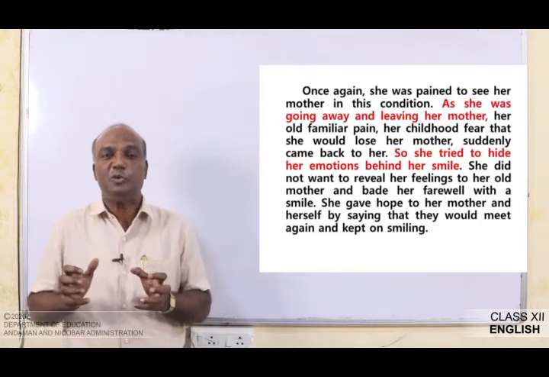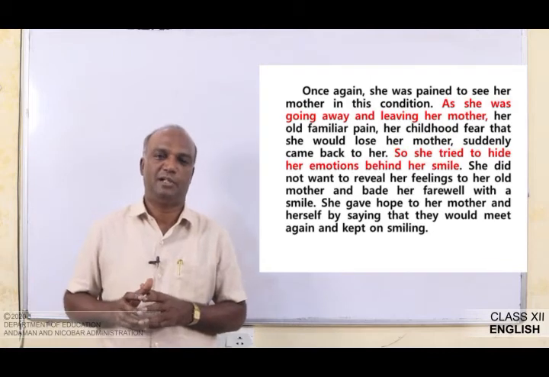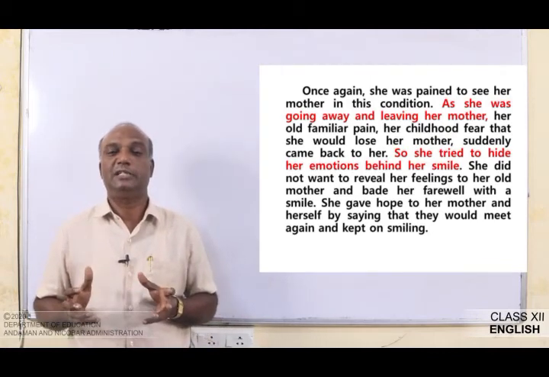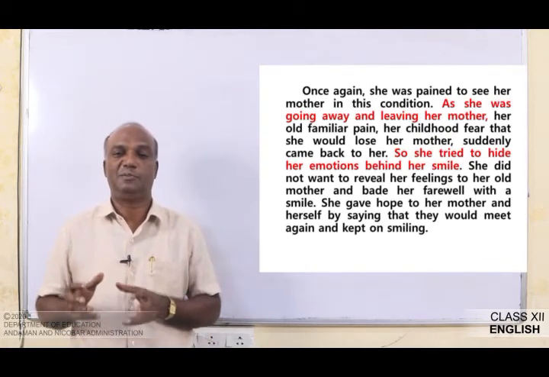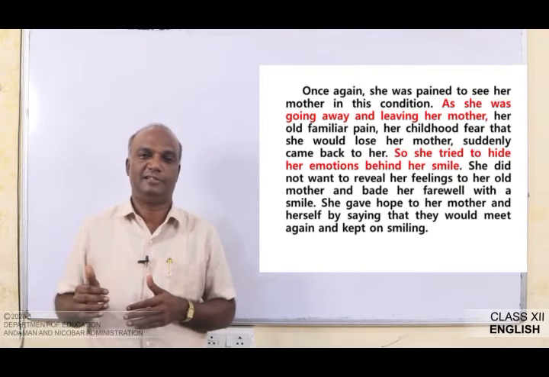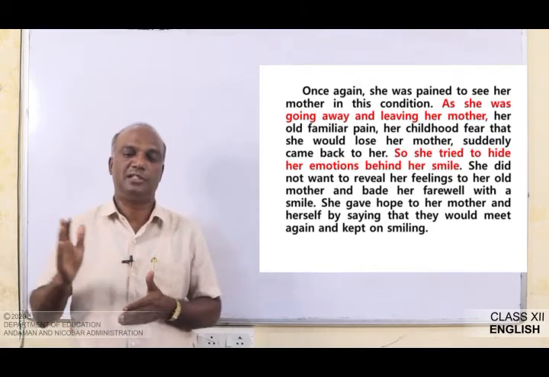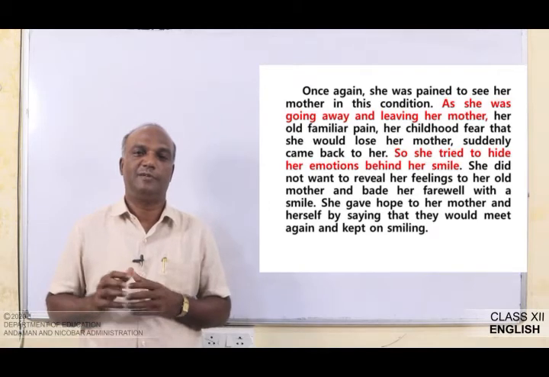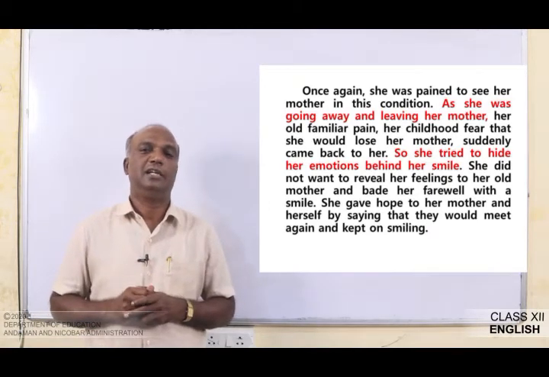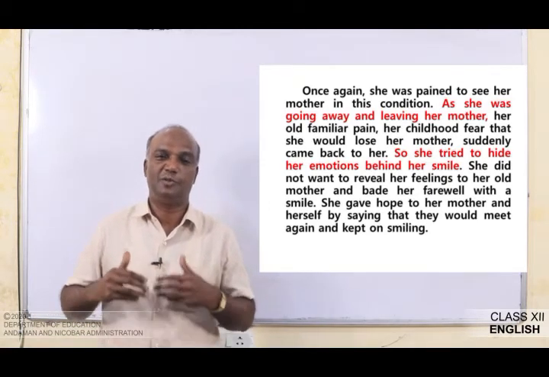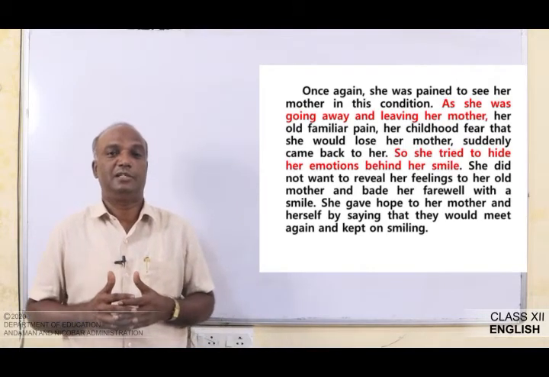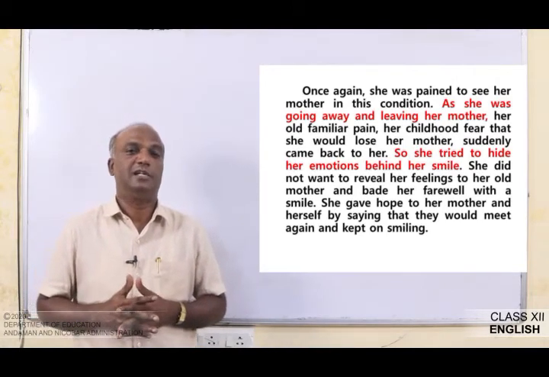So she tried to hide her emotions behind her smile. Why did she smile? Smile and smile and smile. The last line says she keeps on smiling. Why? Because she wants to hide her emotions. She doesn't want to show that she feels very bad or very sad.